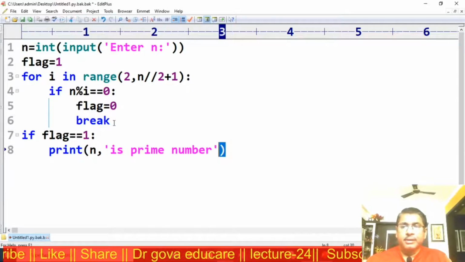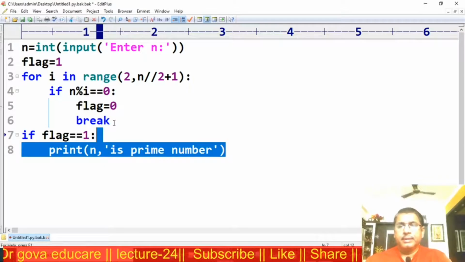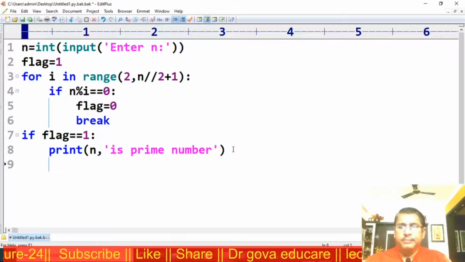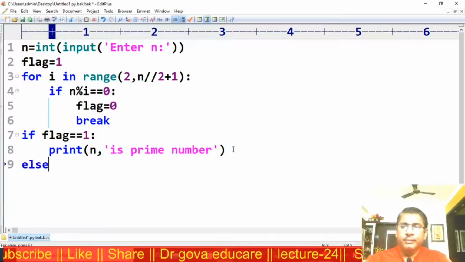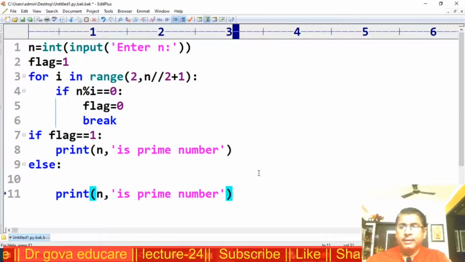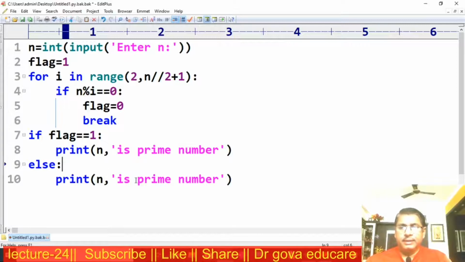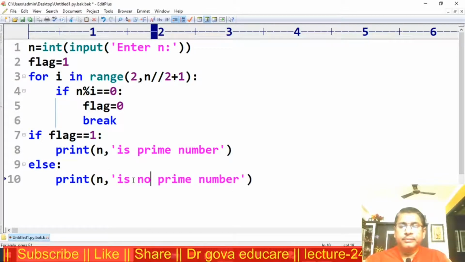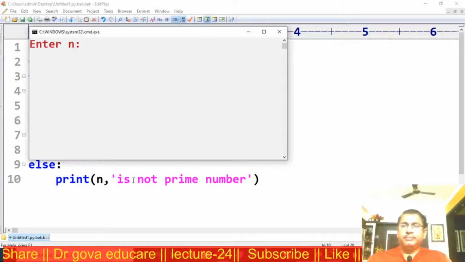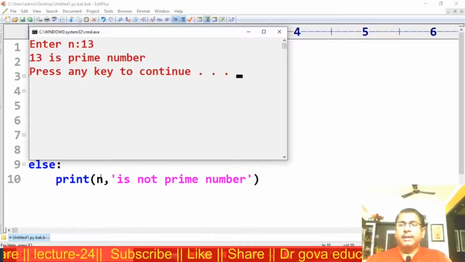Prime number. Else, print n is not a prime number. Now I am executing the program. Enter 13. 13 is a prime number.